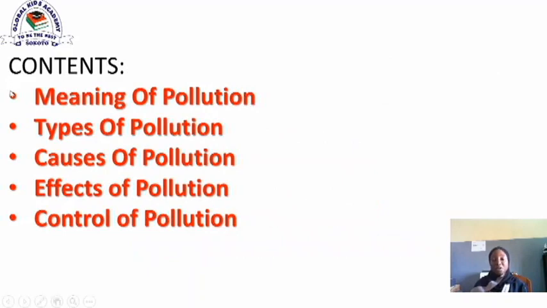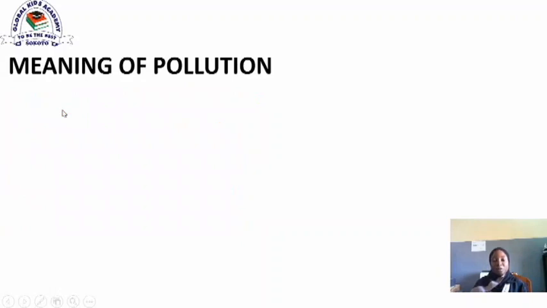1. Meaning of pollution. 2. Types of pollution. 3. Causes of pollution. 4. The effects of pollution. And the last one, which is the control of pollution. Meaning of pollution.